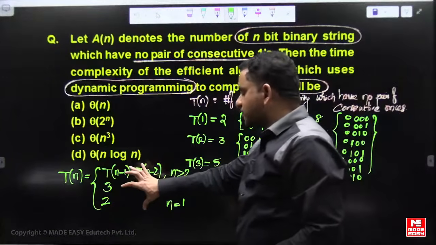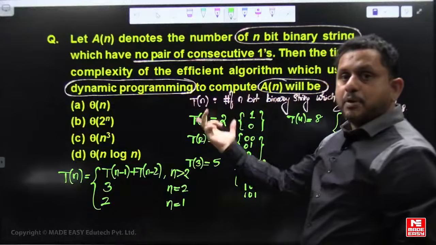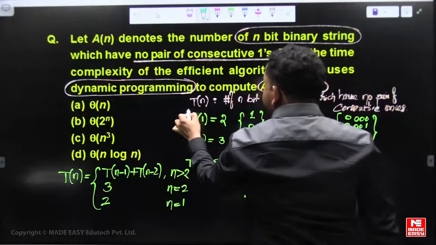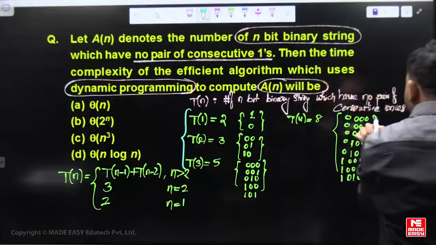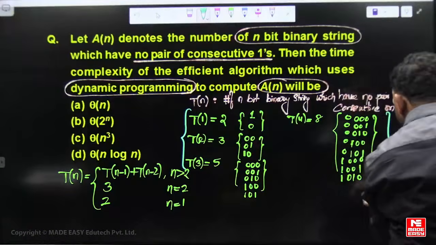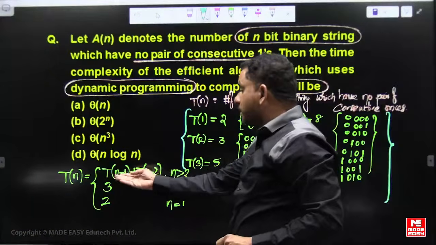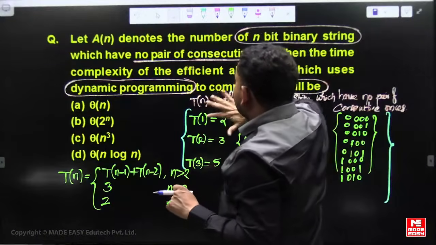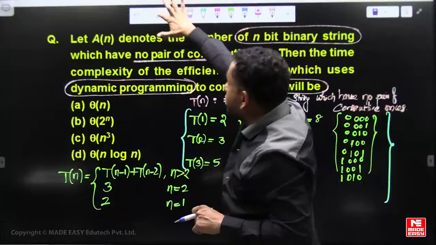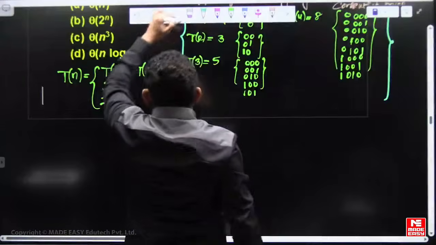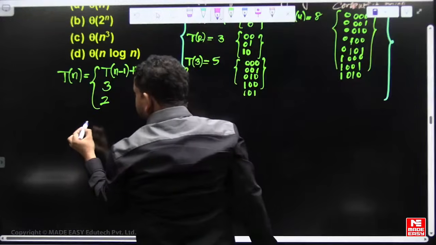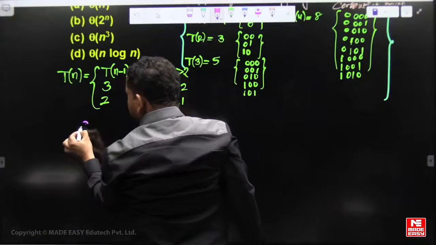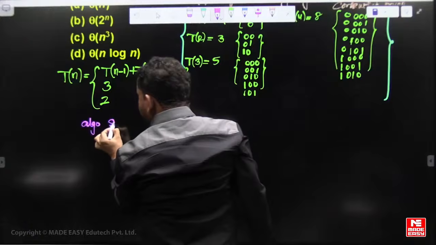Implement this recurrence equation by avoiding recomputation. As and when T of i is calculated, store it in an array, and by reusing it you can calculate in order of n time. So if you want to implement an algorithm for this, we can do it like this. The algorithm is simple.